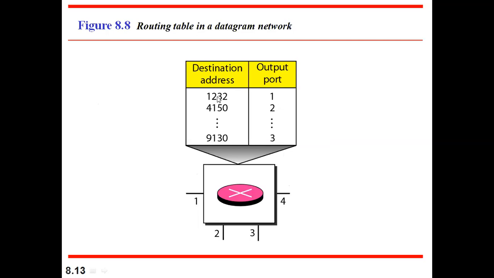Where will the destination address be? The destination address of each packet will be stored in that particular packet itself, in the form of a header. The header will have some information, that is, the source address as well as the destination address. So the switch will check that packet address: from where it is coming and to whom it should send. If it is sending to X, then what is the path I should give? That decision will be taken based on the routing table. Guys, is it clear why the routing table is used?